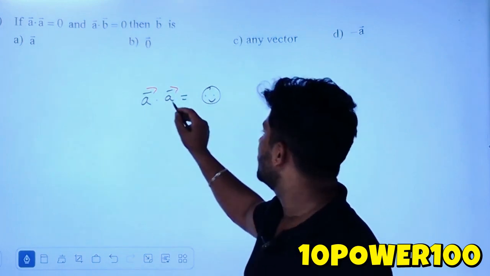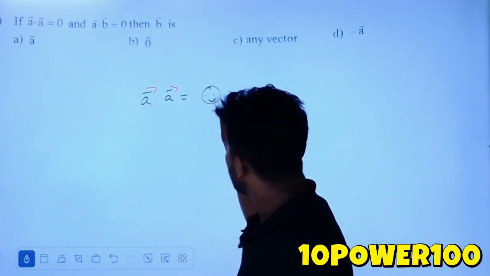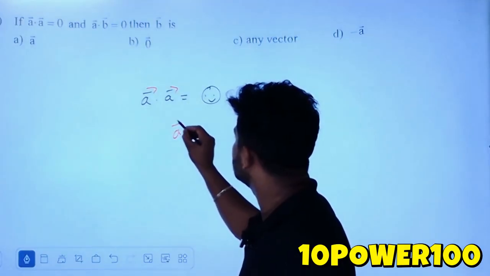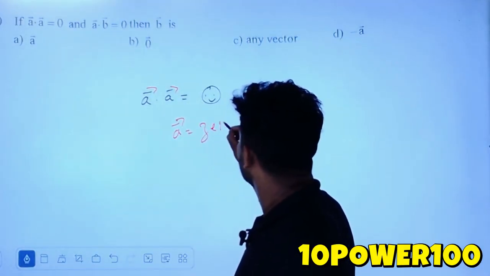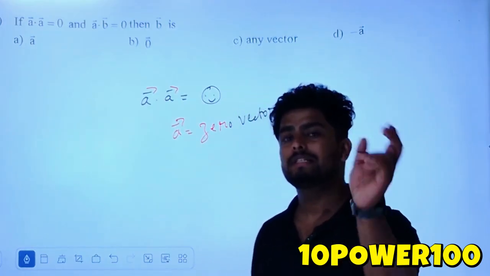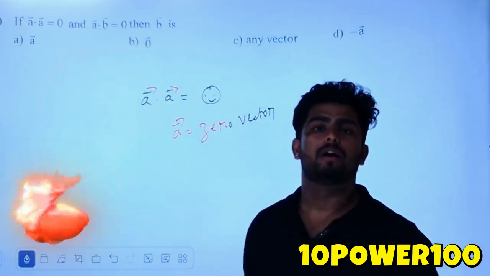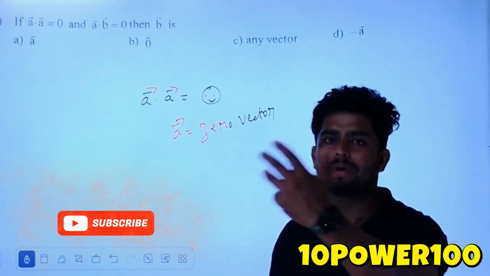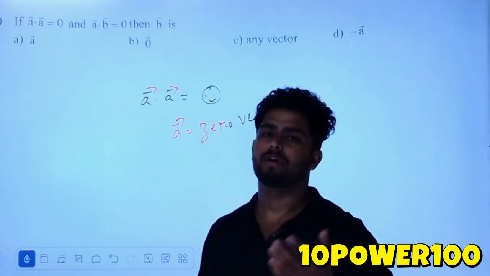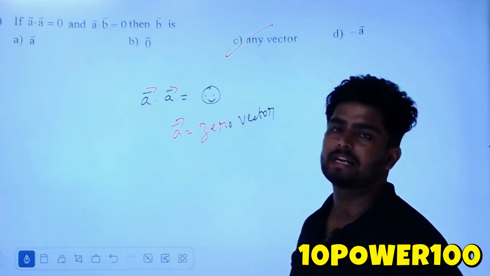Correct? So there is no chance of it being perpendicular because it is the same vector, but still the dot product is 0. So vector A has to be a 0 vector. Since this is a 0 vector, now look at this, A dot B will be 0. Since A is 0, whatever B is, when multiplying with B in the dot product it also comes as 0. So what we can say here is option C, any vector, is the correct answer, children.